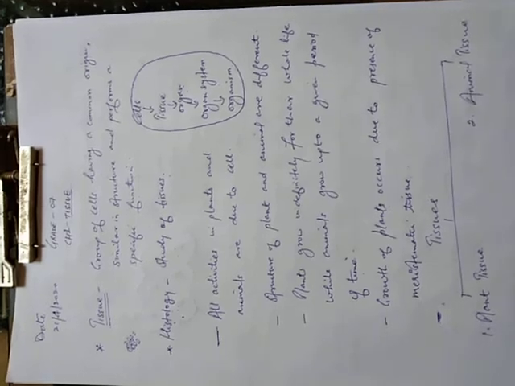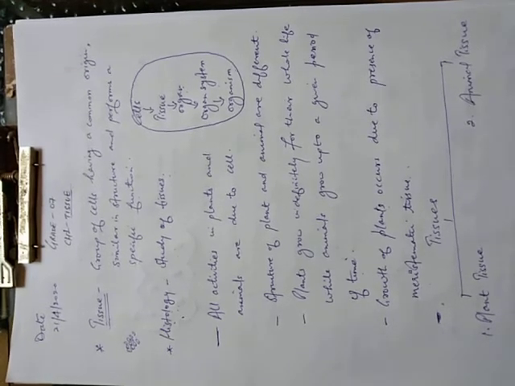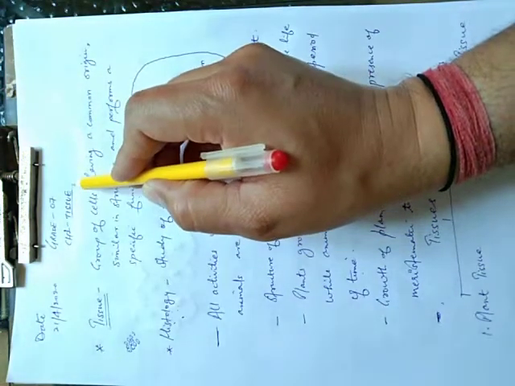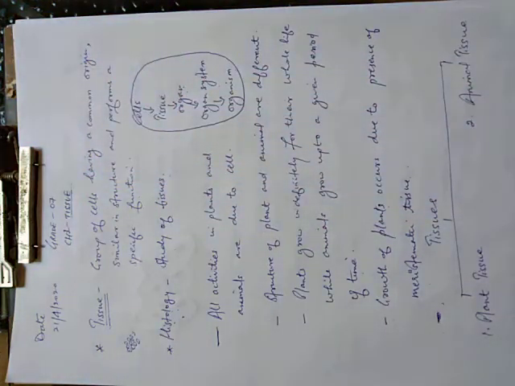Hello students, today we will discuss the first chapter of class 7th biology, that is tissue. Students, tissue plays a very important role in animals as well as plants. So in this chapter we are going to discuss both plant tissue as well as animal tissue. Further we will discuss their types and what important role they play in plants as well as animals.